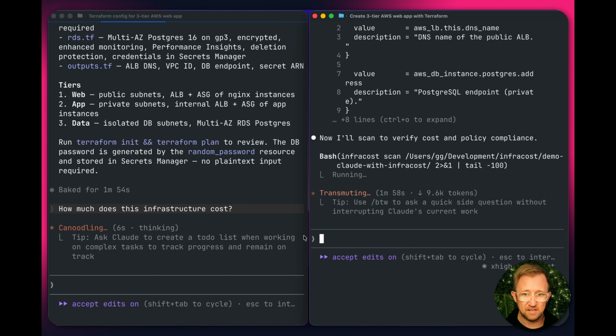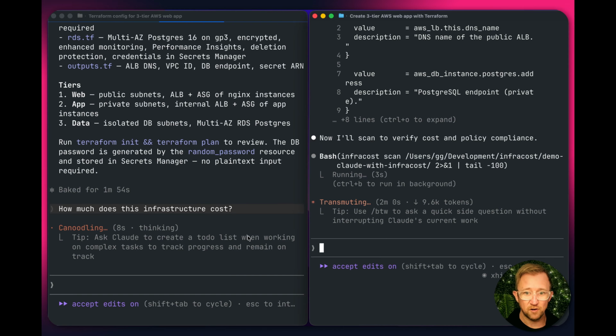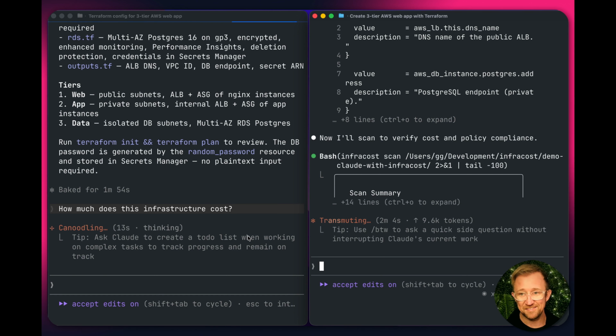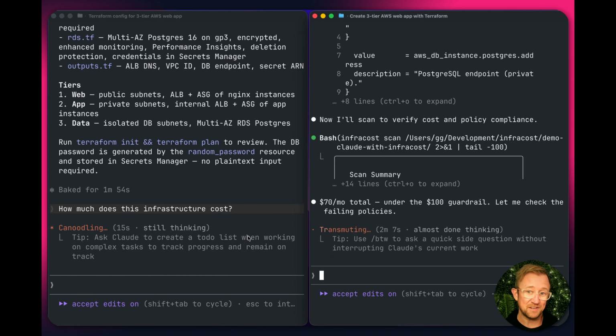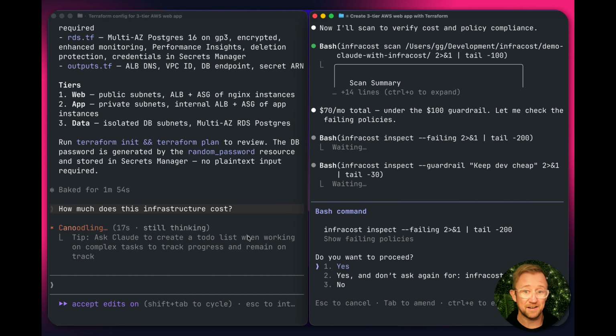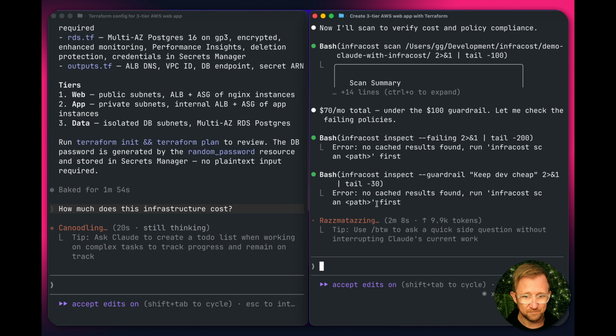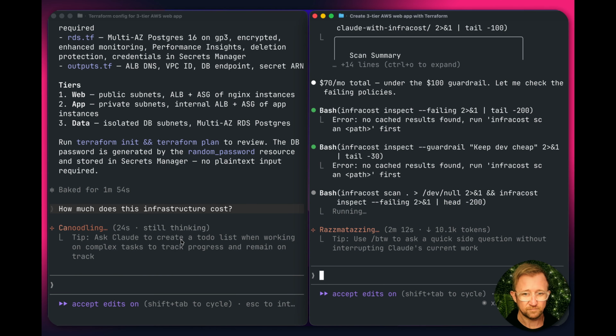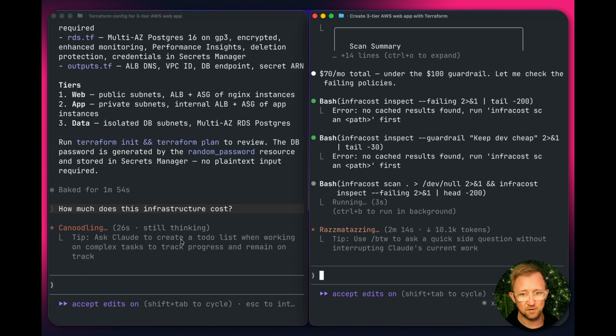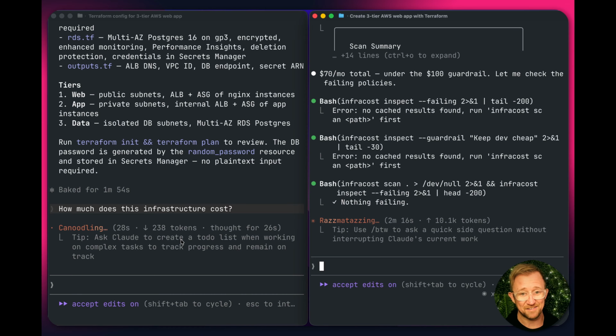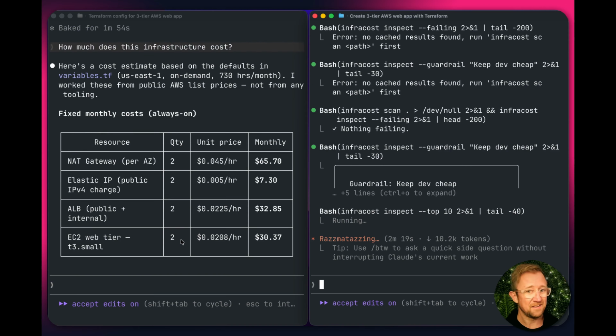Okay, over here you'll see it's actually written all the code. It's going to go and check its work though. One of the things we've learned through this is with non-deterministic systems, even when you give it the right guidance, it doesn't always get it right, but Infracost will make sure that it does. So we're checking our work. Does it meet all the guardrails? Does it meet all the policies? Does it meet our cost controls?